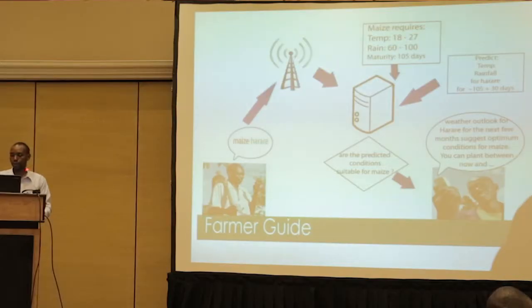So subscribed farmers would send a request of their location and the type of crop that they want to farm. And then the system is going to take that information, reverse geocode it to see the location and the projected weather patterns, and then advise on if it's wise to go ahead and plant, when to plant, and when to take the various activities of farming, such as applying fertilizer. Basically what we're trying to do is to bridge the gap between the fragmented climate data sets and the local farmers so that it becomes useful information to them. Thank you very much.